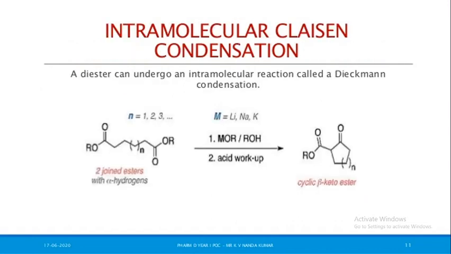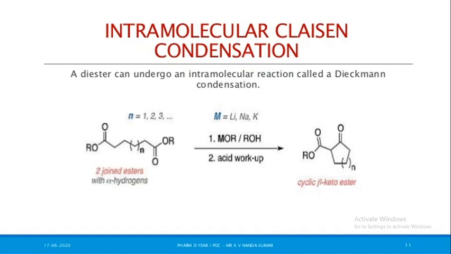Next, intramolecular Claisen condensation. A diester can undergo an intramolecular reaction called a Dieckmann condensation. So here are two joined esters with hydrogens, where n equals 1, 2, 3, and so on. Here capital M is Li, Na or K, that is, lithium, sodium or potassium.